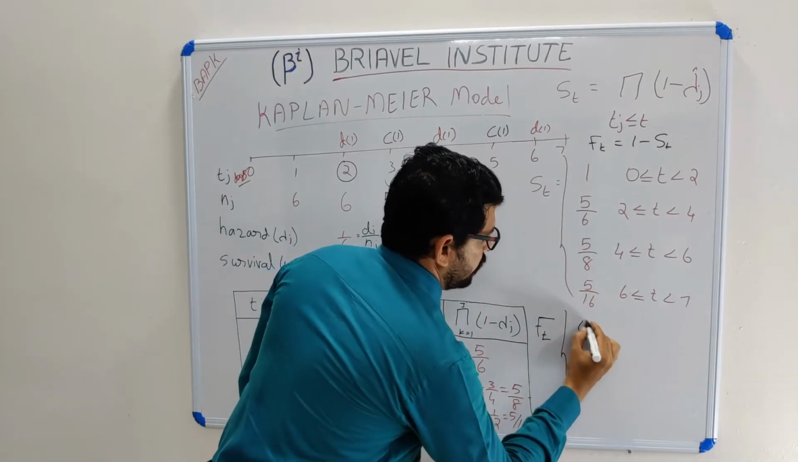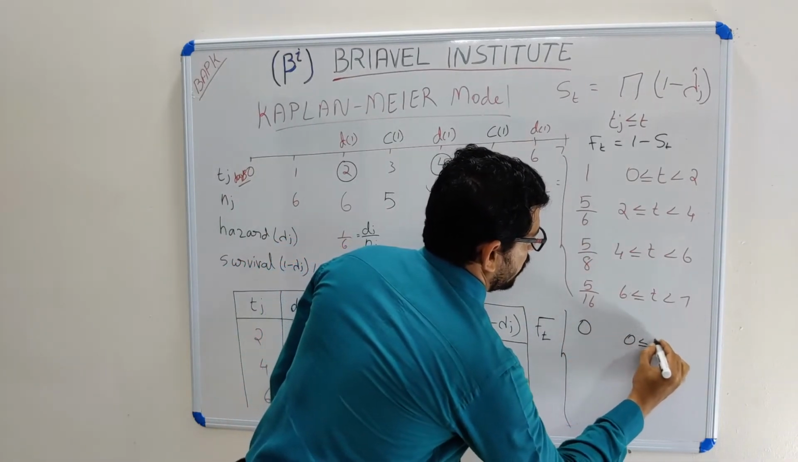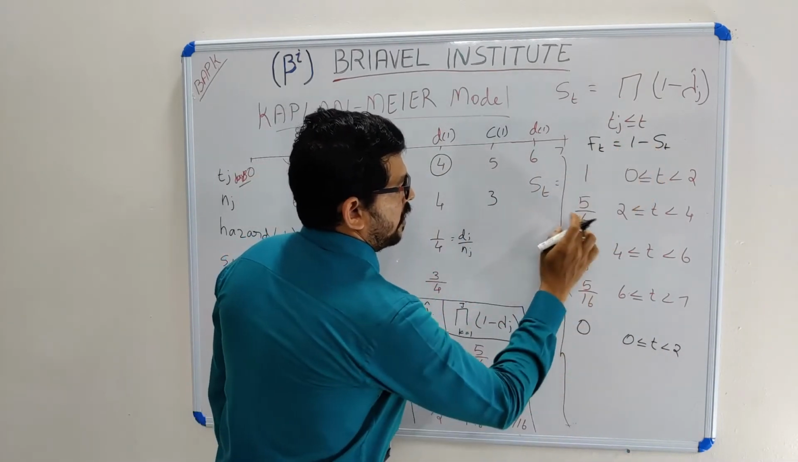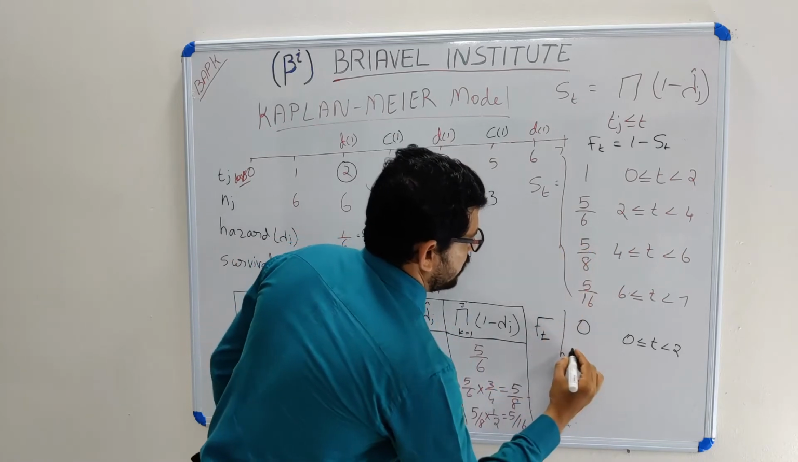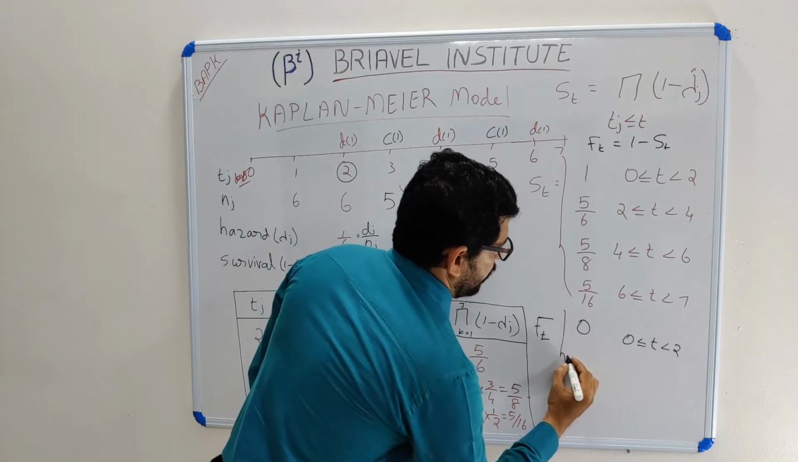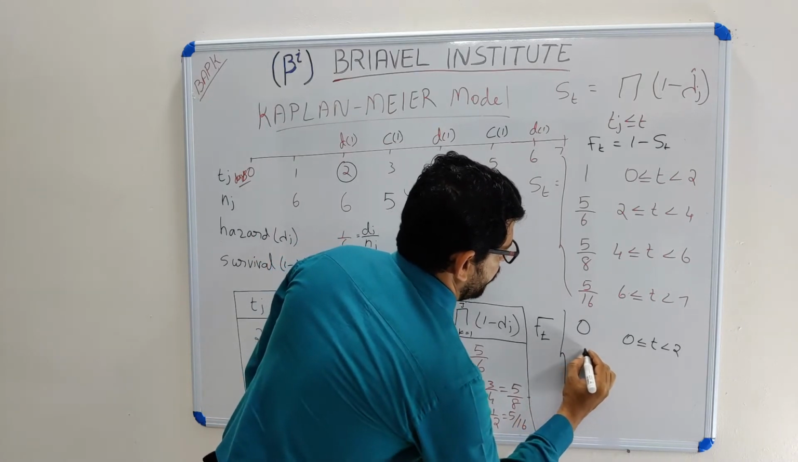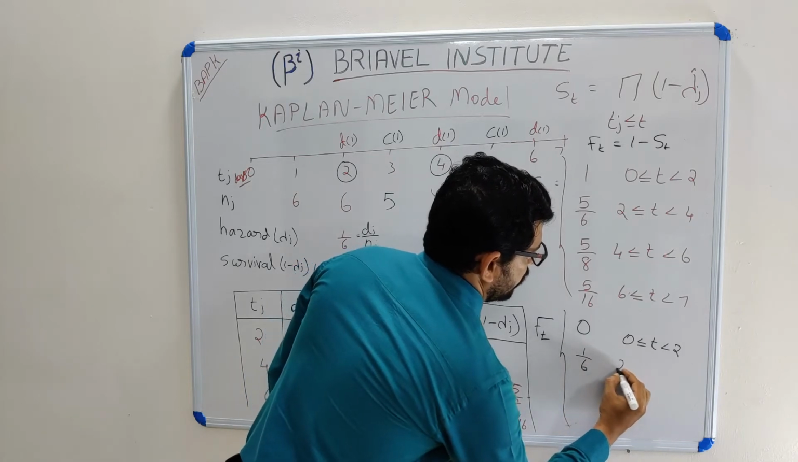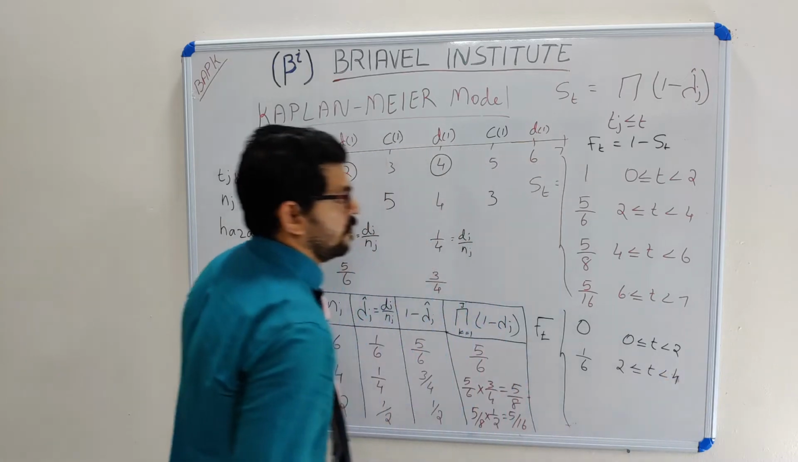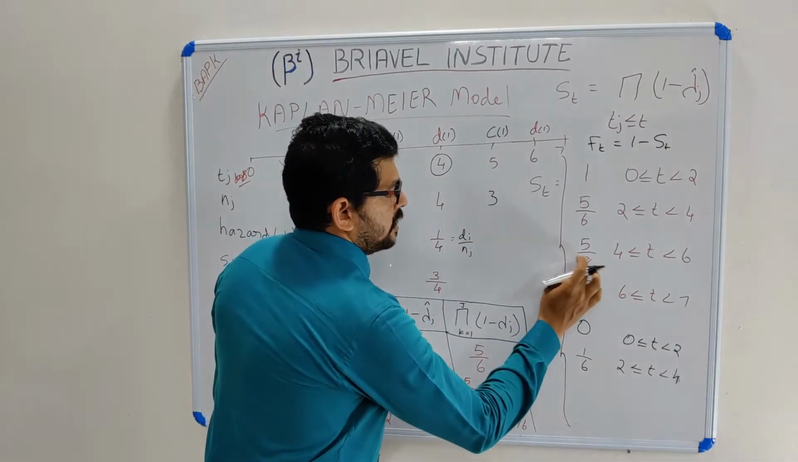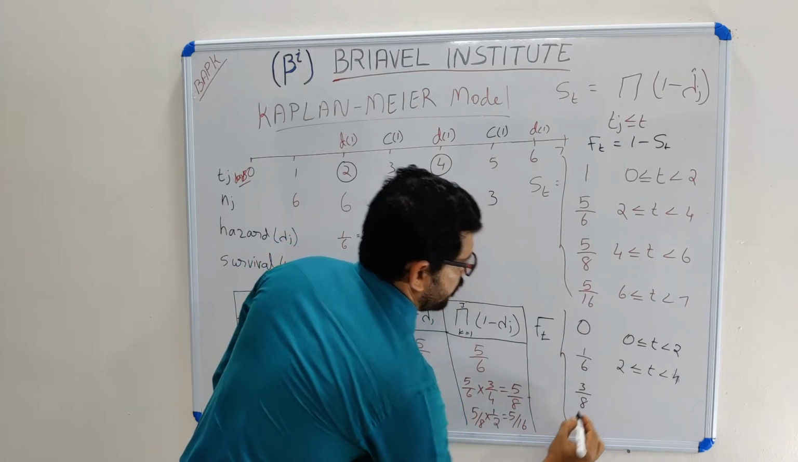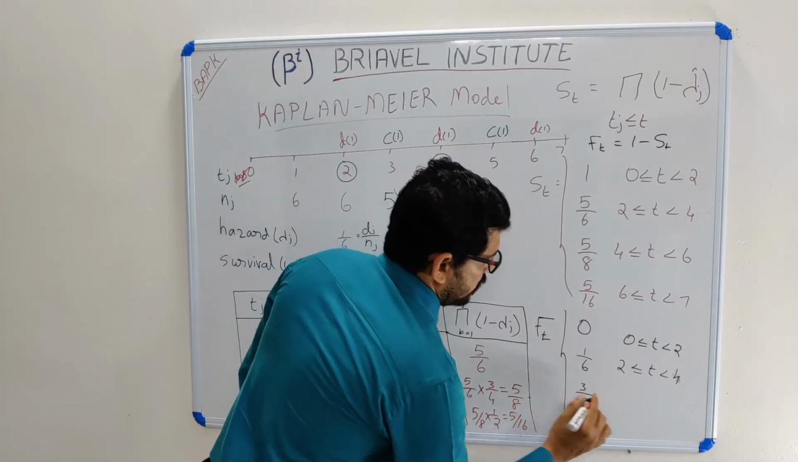It is 0 up to time 2, value 0, 1 minus S(t). And up to 4, what will be 1 minus 5 by 6? What is the value of 1 minus 5 by 6? So 1 by 6, for 2 less than or equal to t less than 4. Then 1 minus 5 by 8, so we will get 3 by 8.